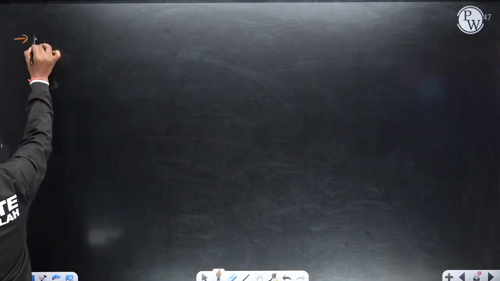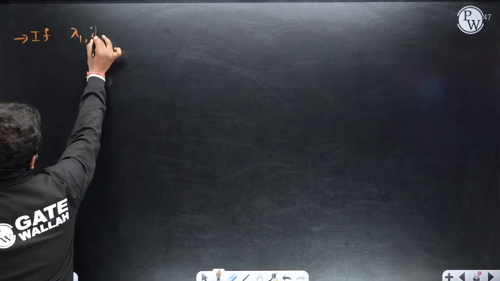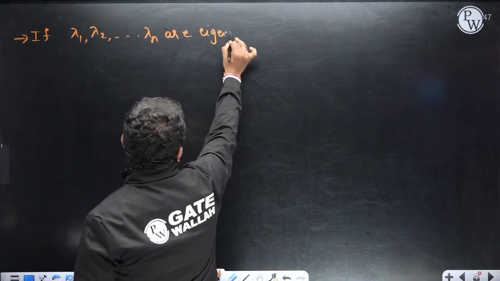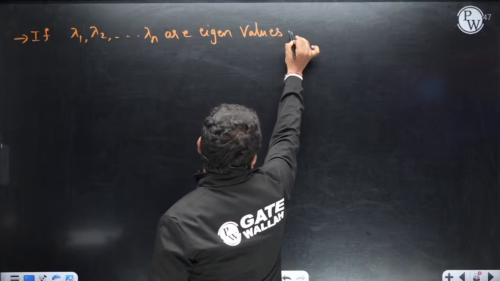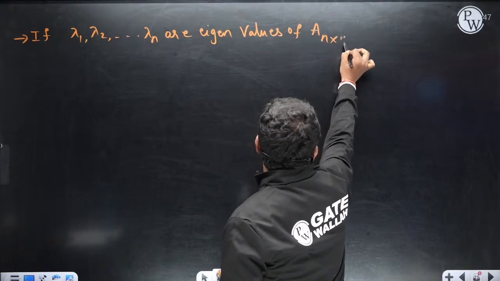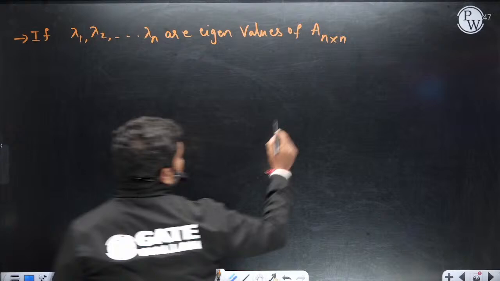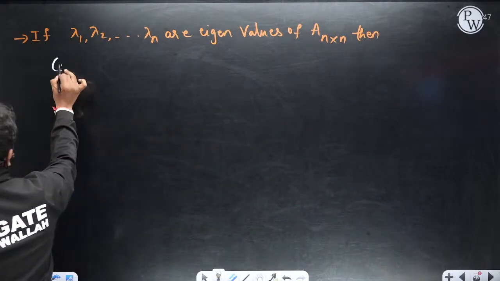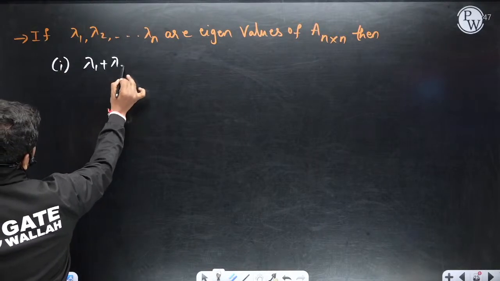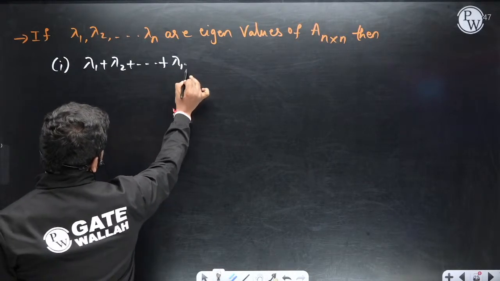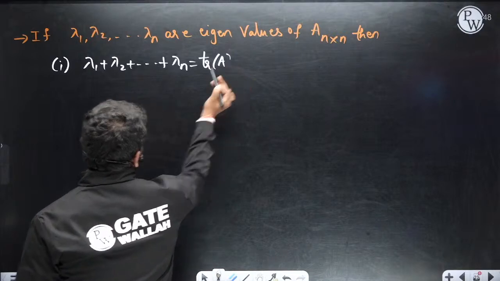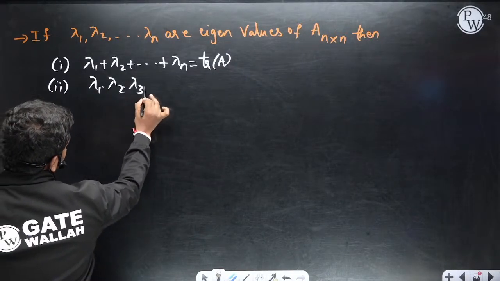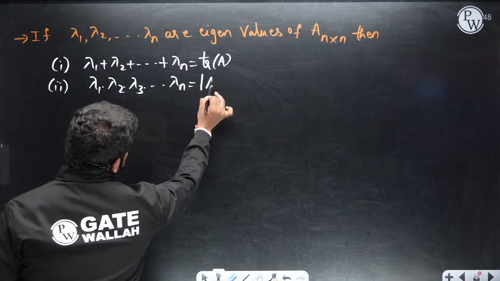If lambda 1, lambda 2 and so on, lambda n are eigenvalues of A, an n by n matrix, because an n by n matrix will have n eigenvalues, then first point: lambda 1 plus lambda 2 and so on plus lambda n is equal to trace of A, which means the sum of principal diagonal elements. Lambda 1 into lambda 2 into lambda 3 and so on into lambda n is equal to the determinant of A.